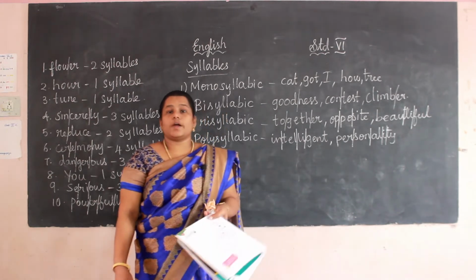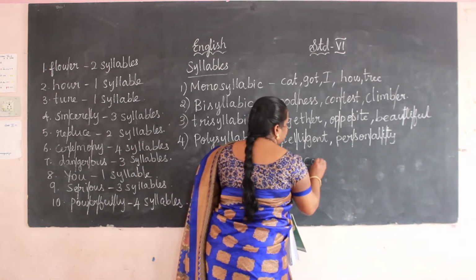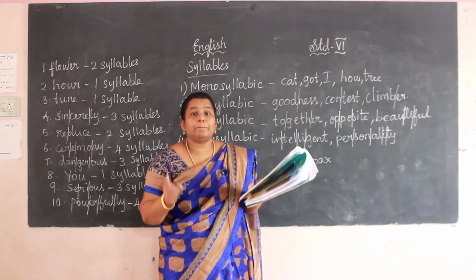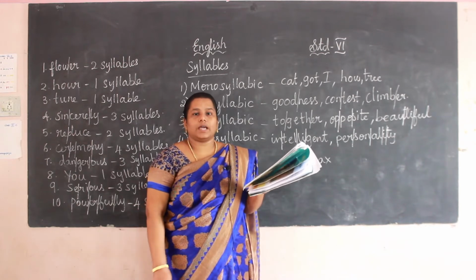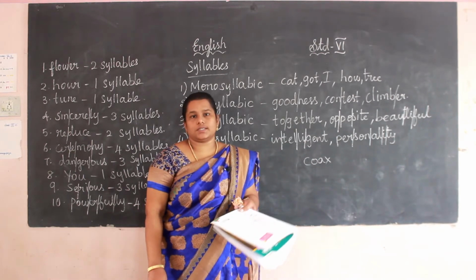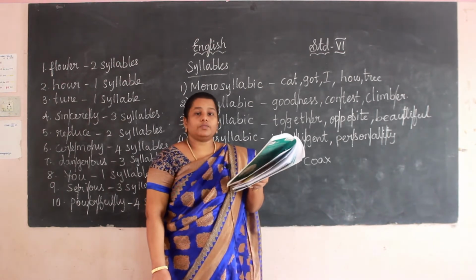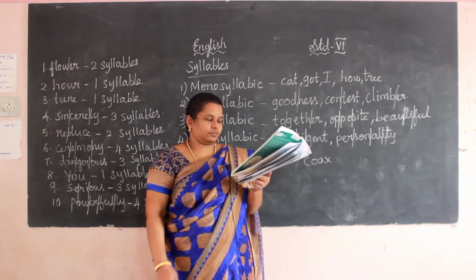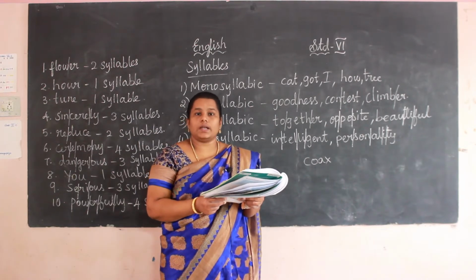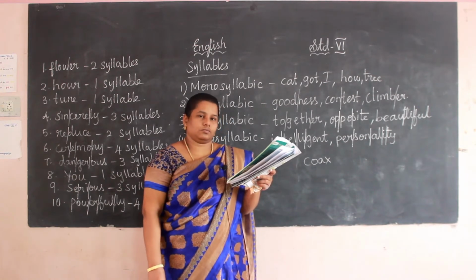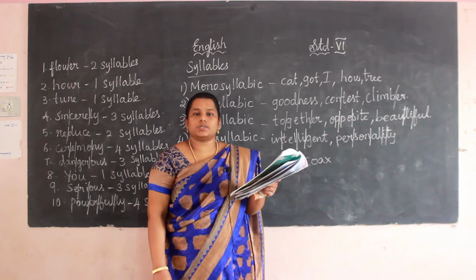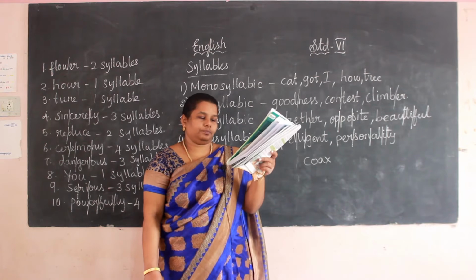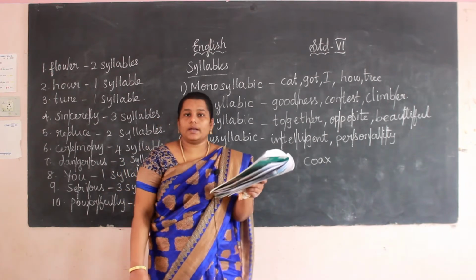See, first one, coax. Spelling is C-O-A-X, coax. And second one, listen carefully, depth. Have you noted? Third one, opposite. Fourth one, video. And the 5th, paragraph. And the 6th one, amazed. And the 7th one, excuse. And the 8th one, correspondent. And the 9th one, highway.